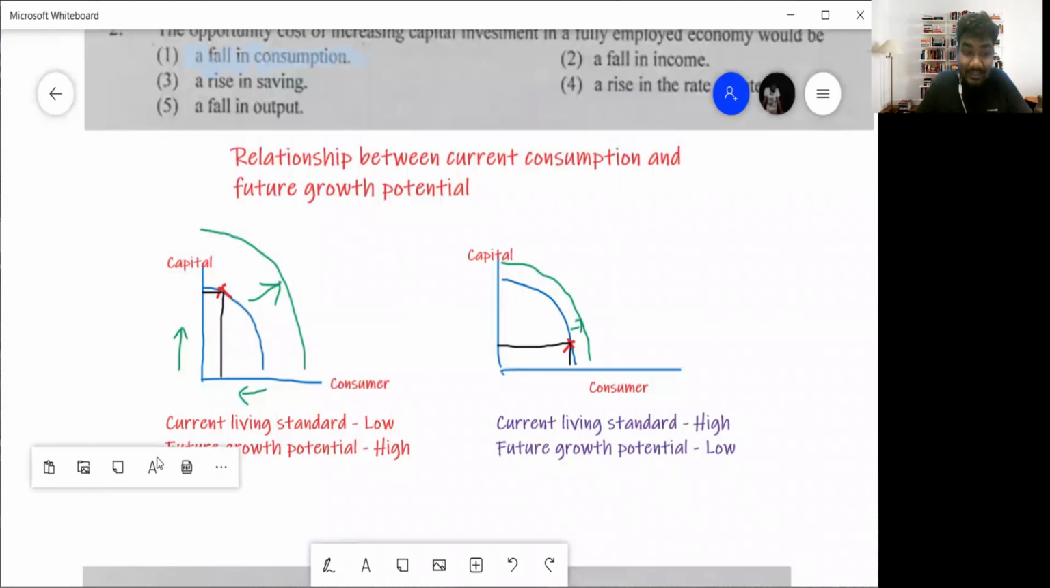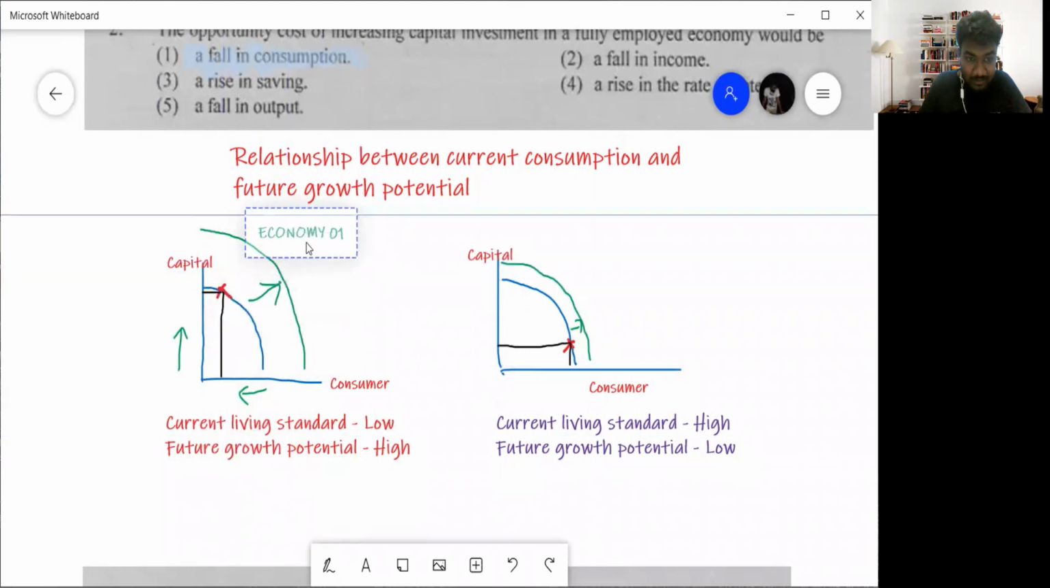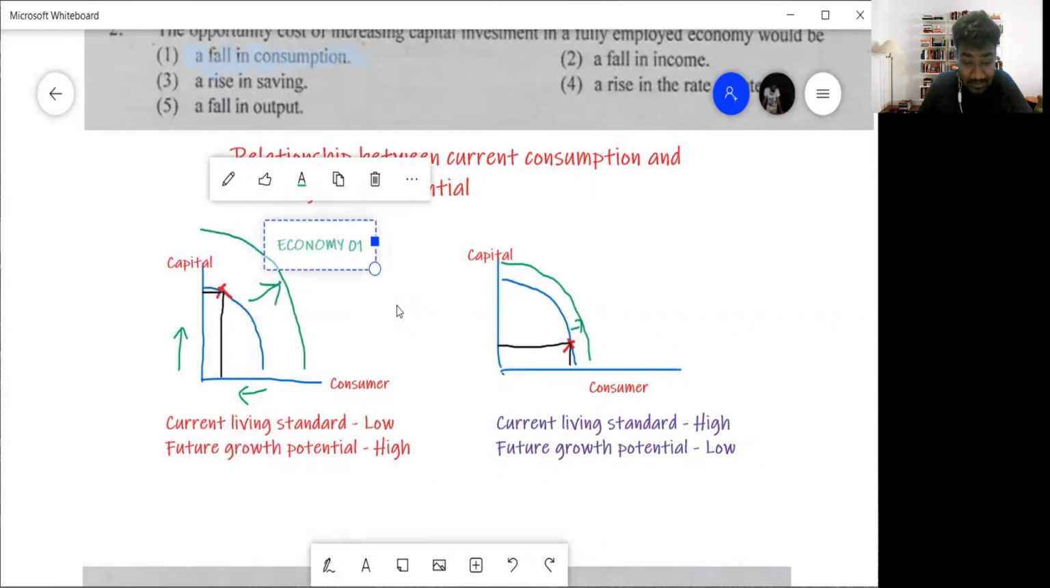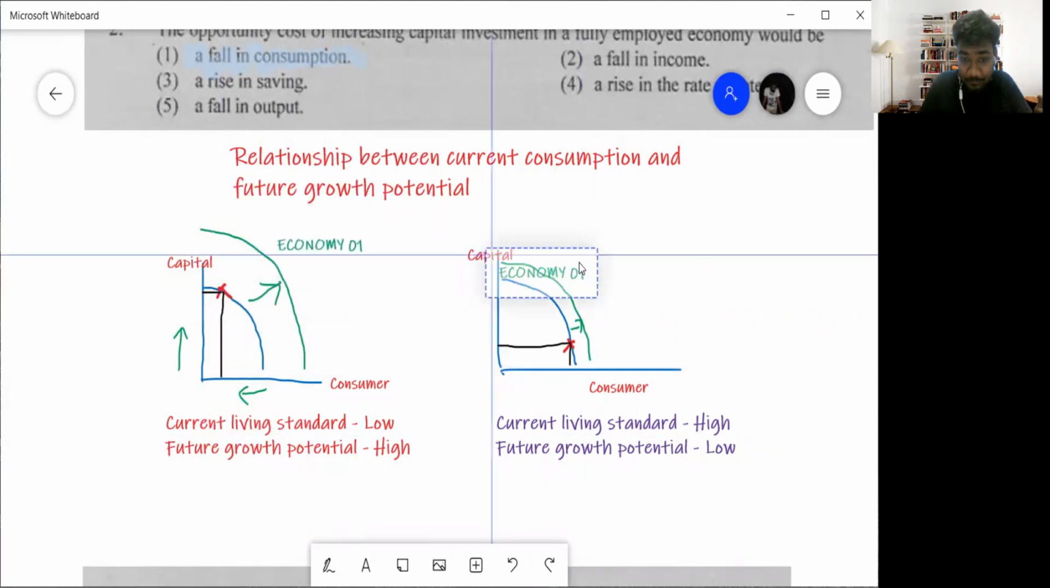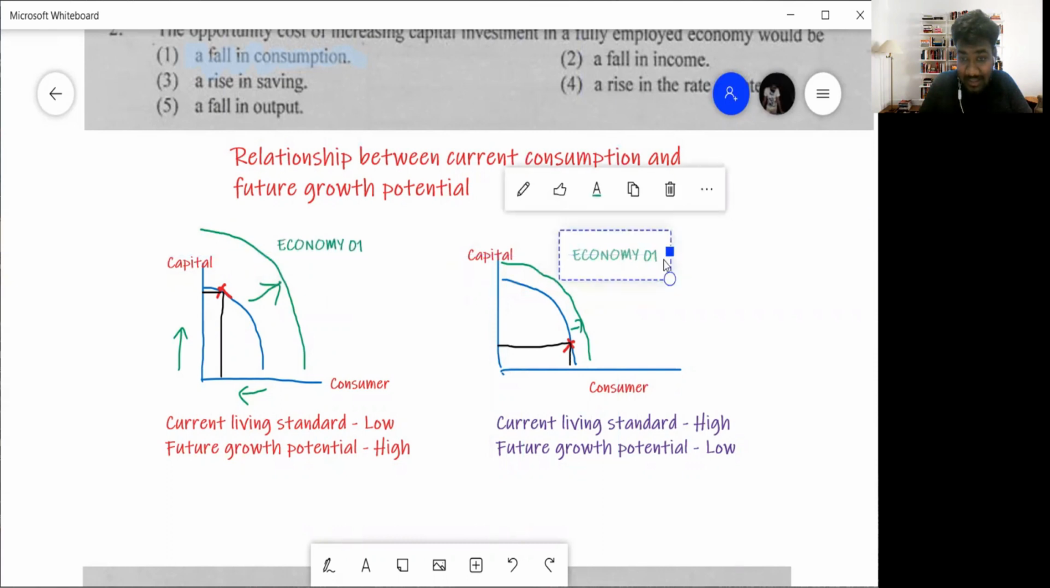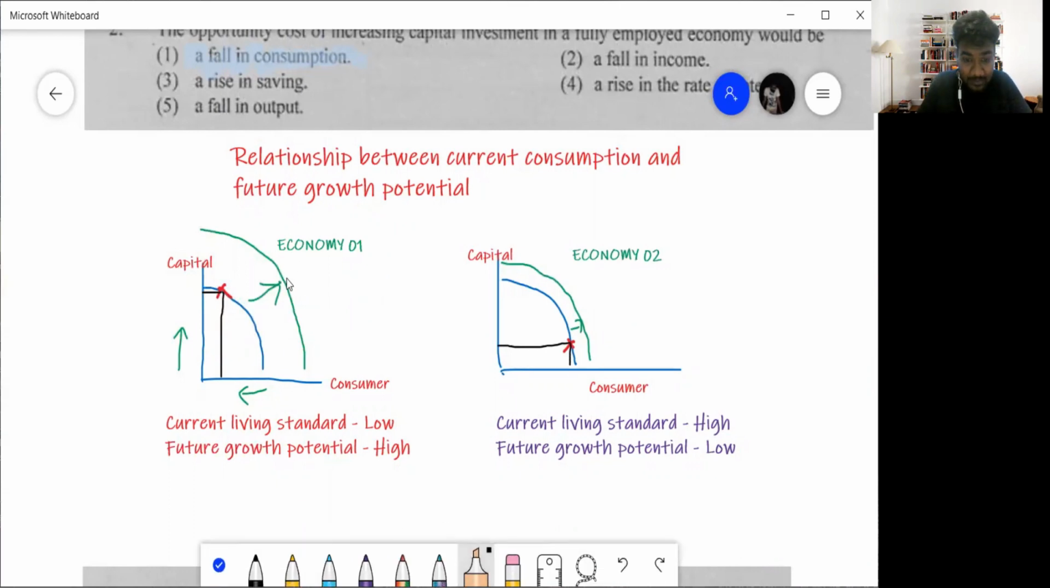So I'll label this as economy 1. Let's say this is one country. And then let's label economy 2. So there is economy 1 and there is economy 2. I'll highlight it also so it is much more visible. Okay. So economy 1, economy 2.